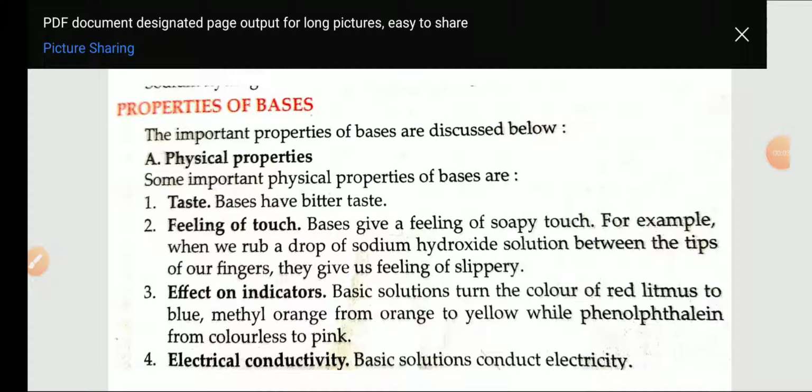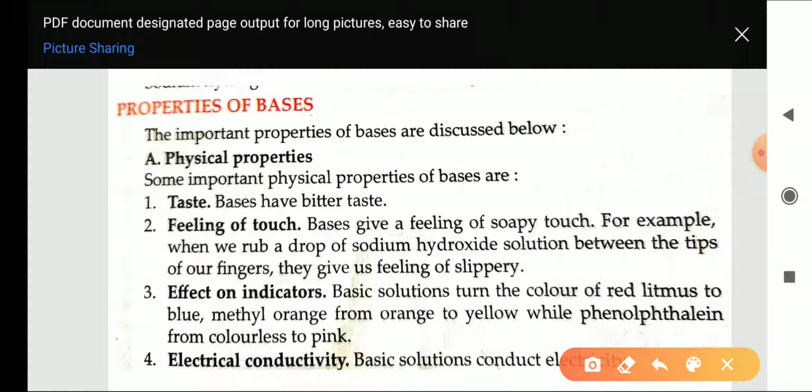Today we will discuss some properties of bases. First of all, we will discuss physical properties. The first property is taste. Bases are bitter in taste, meaning not tasty. That means the taste of bases is bitter.